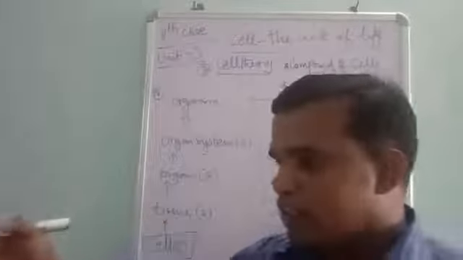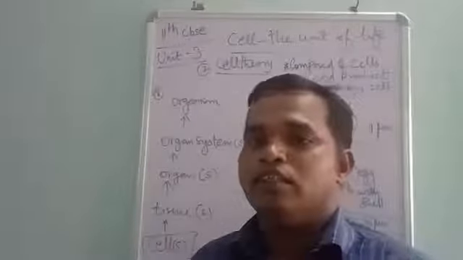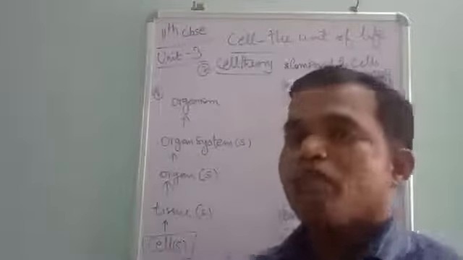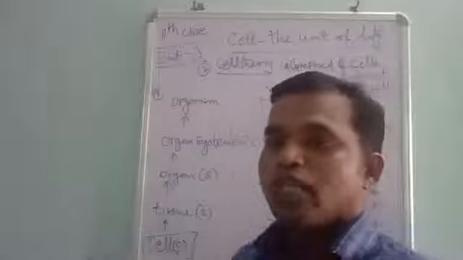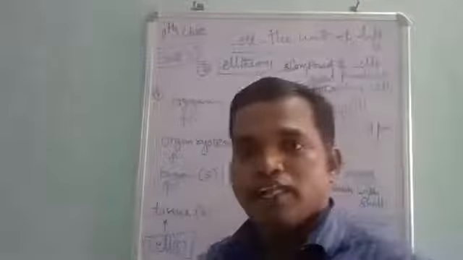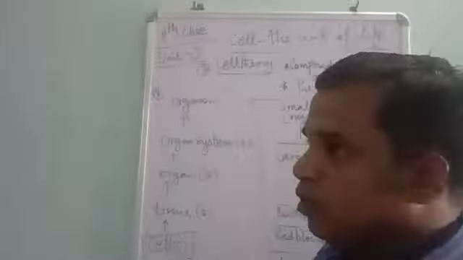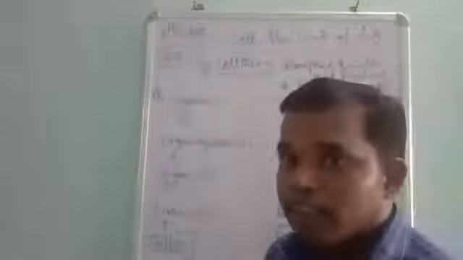Already certain cells are there; from that a cell divides and forms new cells. So cells undergo divisions and form new cells. New cells are formed from the old ones. That is the concept: all cells are formed from pre-existing cells. So this we call the cell theory.